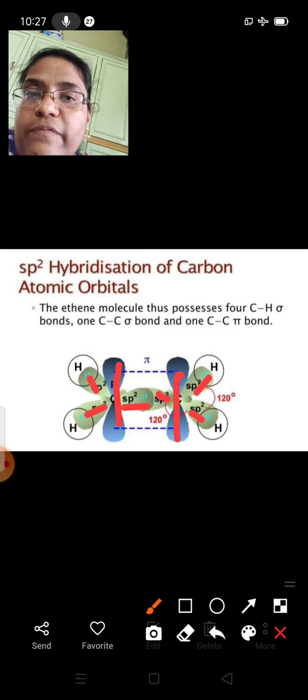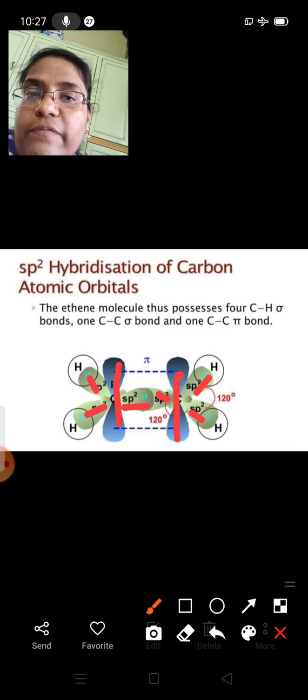These four give us 4 CH sigma bonds. One more sp2 hybrid orbital is present in both these carbons. These two will overlap in the same way, end on, and form one more sigma bond, which is the CC sigma bond.